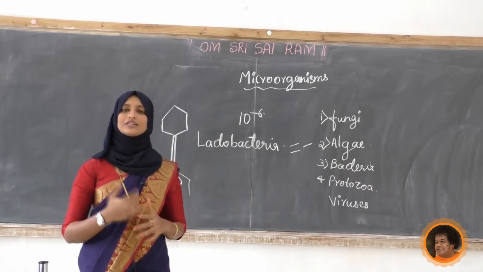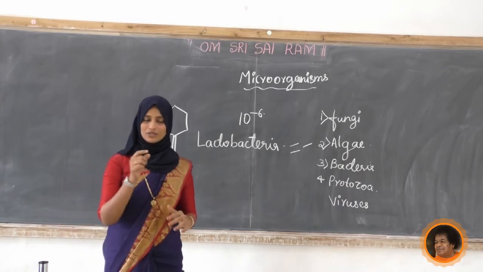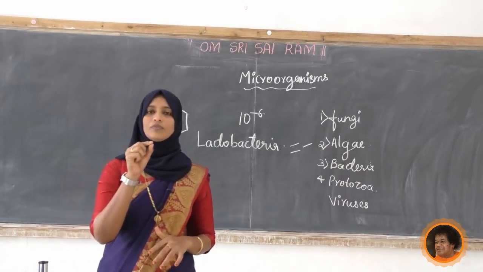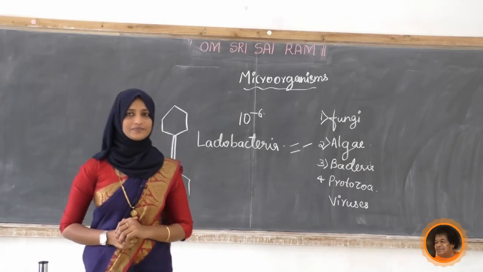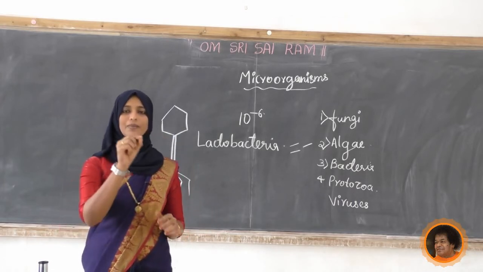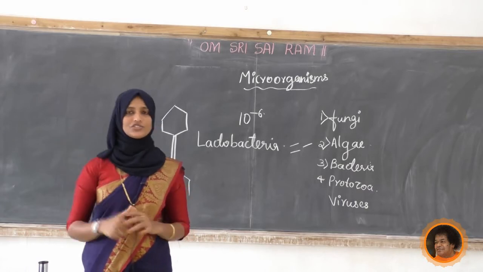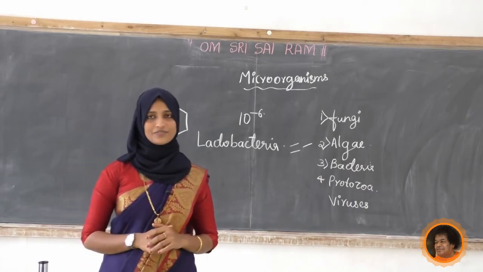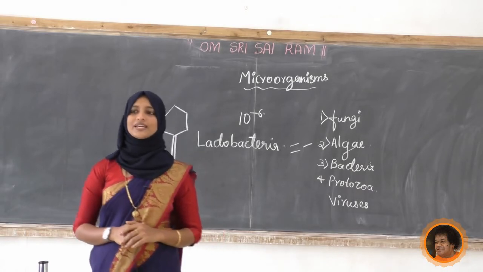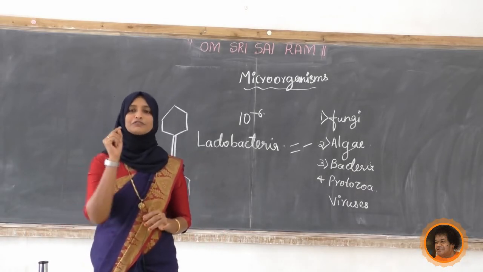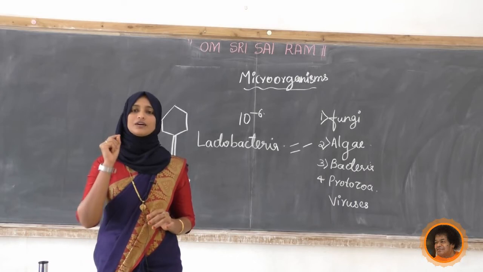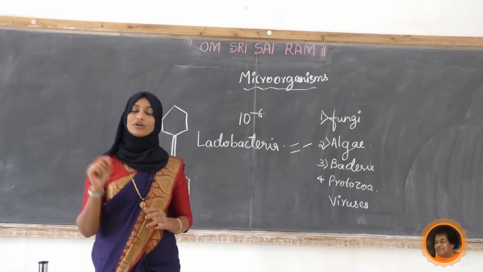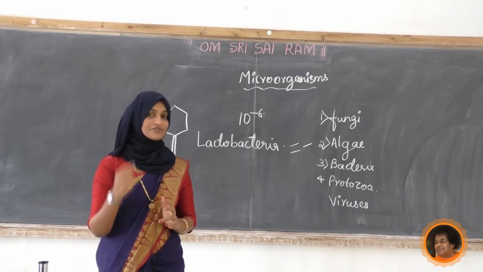Next, I will give you the questions, students. Take out the questions. First one, what is a microorganism? Next, define microbiology. Who discovered the microscope the first time? Next, list out 4 different types of microorganisms or microbes and whether they are friend to us or foe to us.